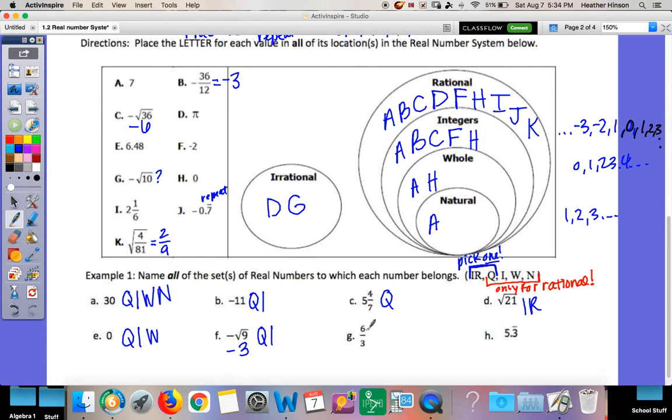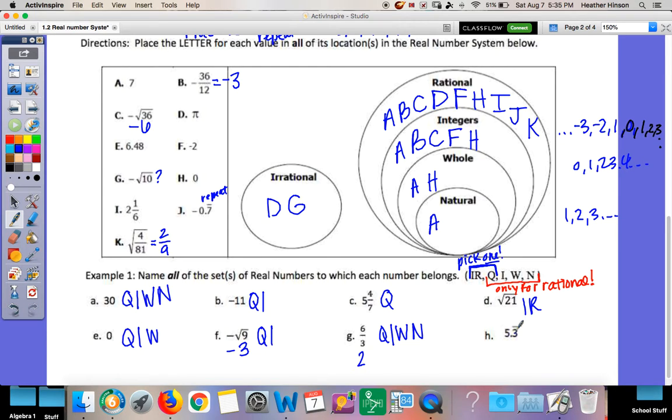Okay, G, 6 over 3. It's a fraction, so where do fractions fall? Those are rational. Is it also an integer? It's a fraction, so you would say no, but can I simplify it? Yes, 6 over 3 is 2, which is an integer. So is it also a whole number? Yes, because there's no decimal or fraction or negative. Is it also a natural number? Yes, because I count with 2. 1, 2.